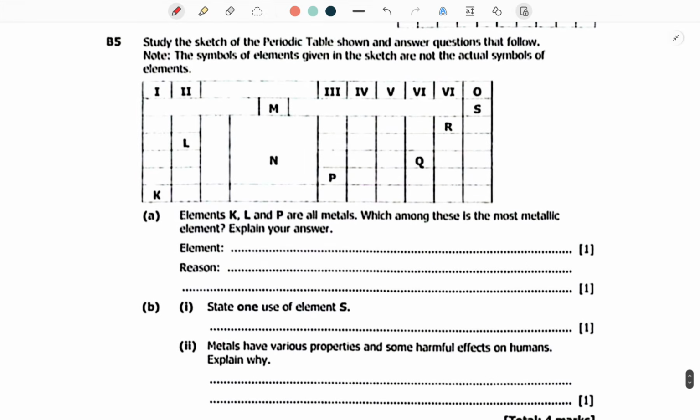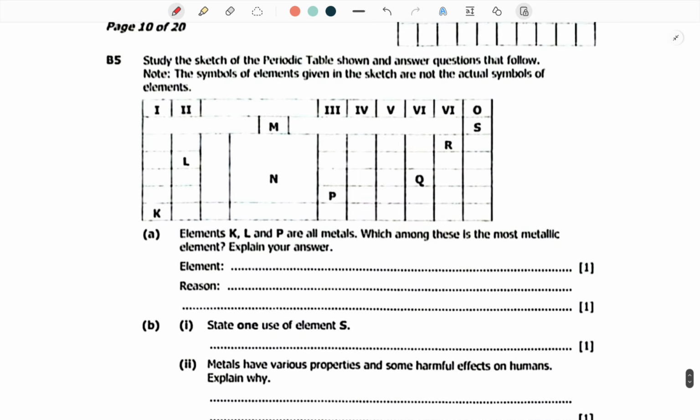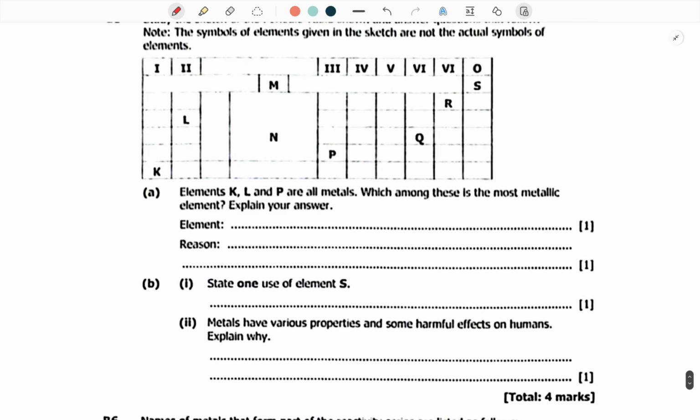We go to this B5. B5 was actually saying, study the sketch of the periodic table shown and answer questions that follow. Note the symbols of elements given in the sketch are not the actual symbols of the elements. And then this one is saying, elements K, L, and P are all metals. Which among these is the most metallic element?